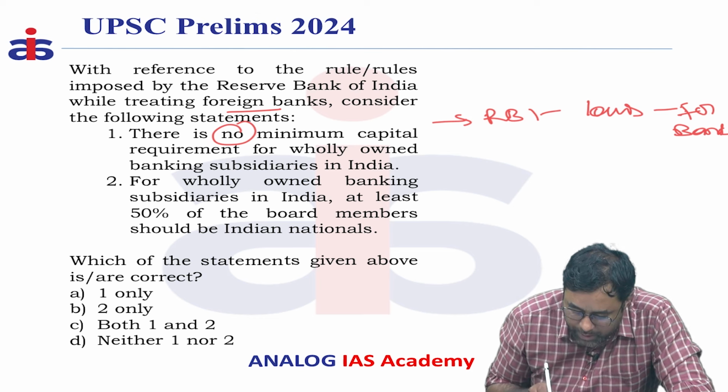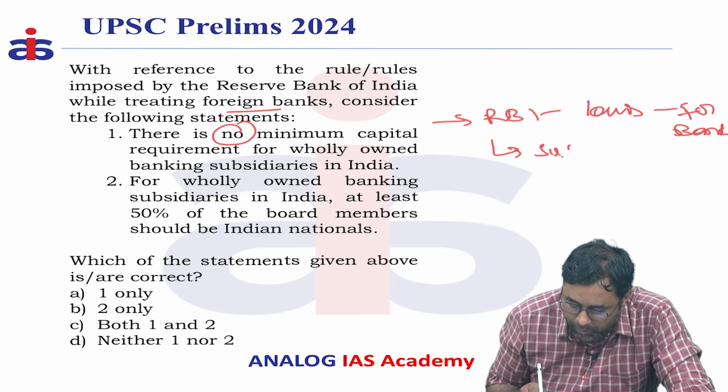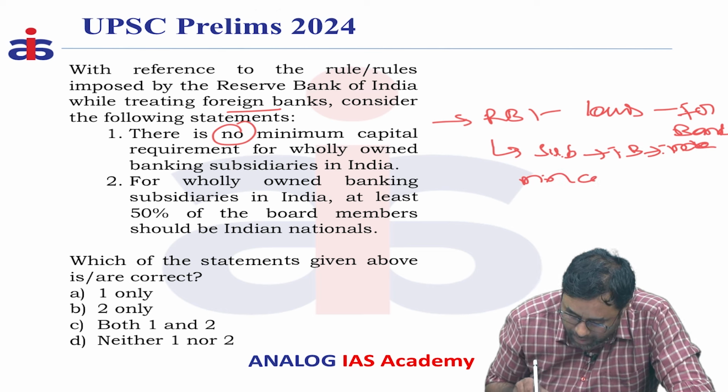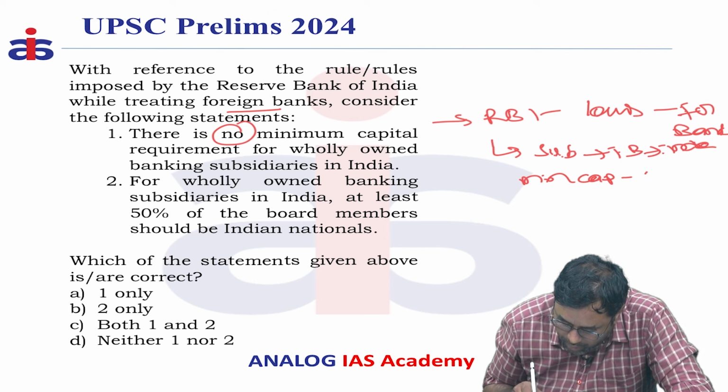According to it, if any subsidiaries of foreign banks are established in India, then they have to maintain minimum capital requirement. This minimum capital requirement is almost 500 crores.